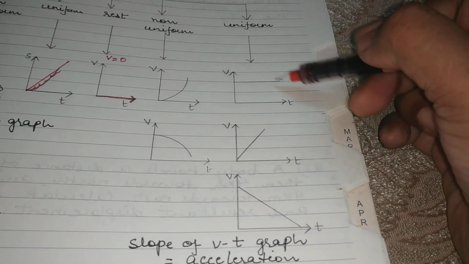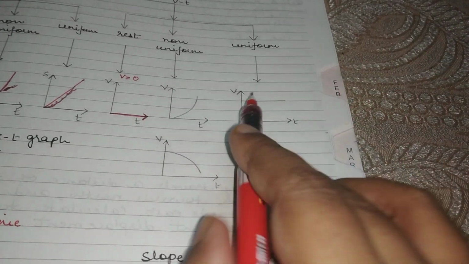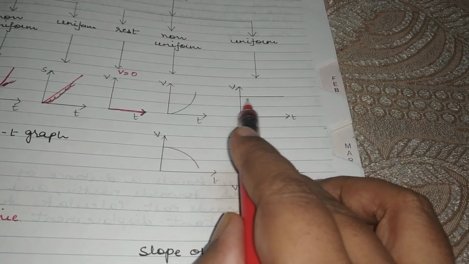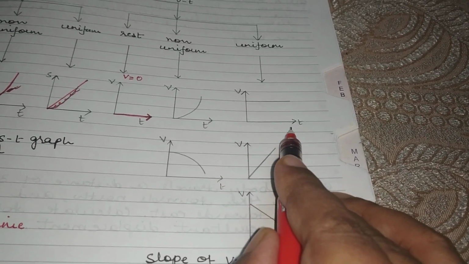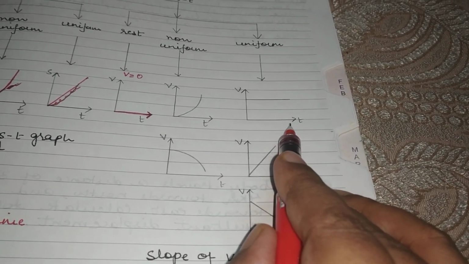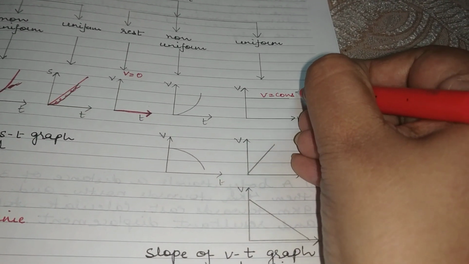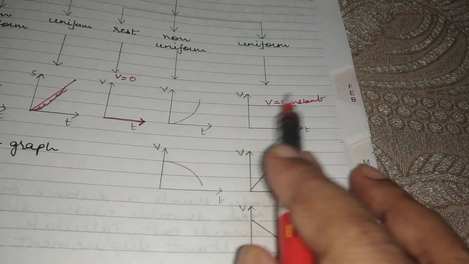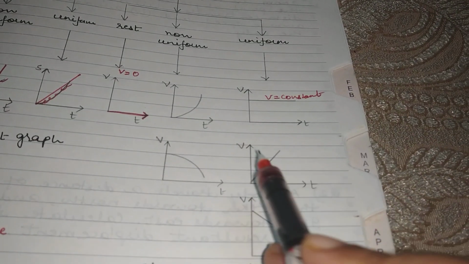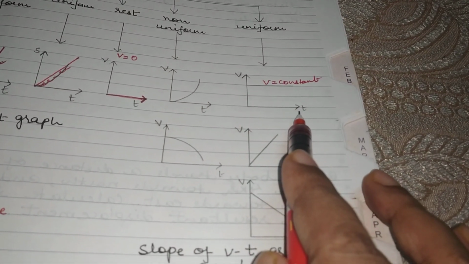Now the first graph, when the body is moving under uniform motion, in one situation you get a line parallel to the time axis. When does this happen? This will happen when the velocity is constant. When the velocity of the body is not changing, then the graph will also not change and it will be parallel to the x-axis.